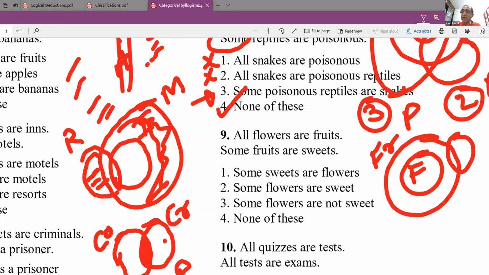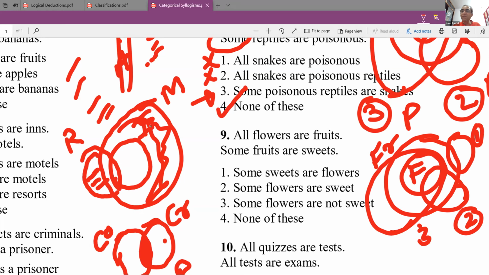Option 1, like last time. Option 2, like last time. And option 3, like last time. Option 1 means no fruit is sweet. Option 2 means some fruits are sweet. And option 3 is all fruits are sweet. So I cannot draw any definitive conclusion about the relationship between fruits and sweet. Therefore, the answer is none of this.